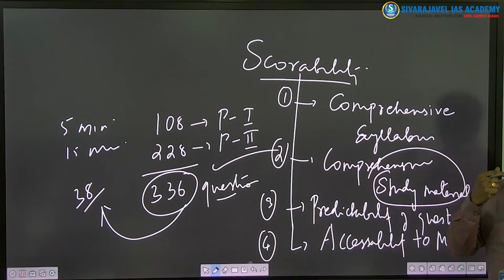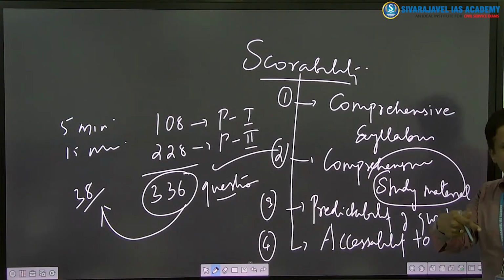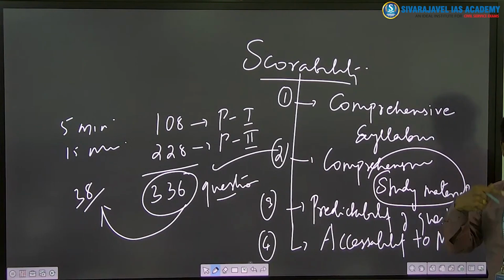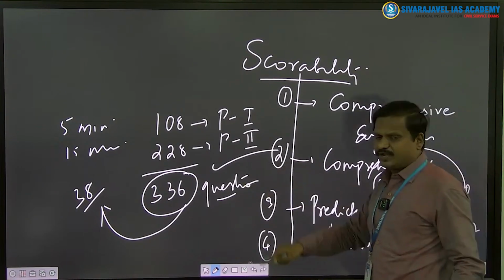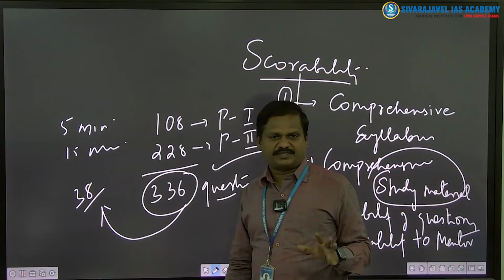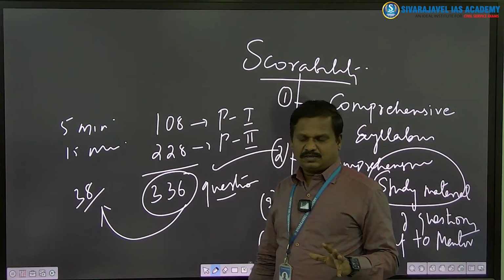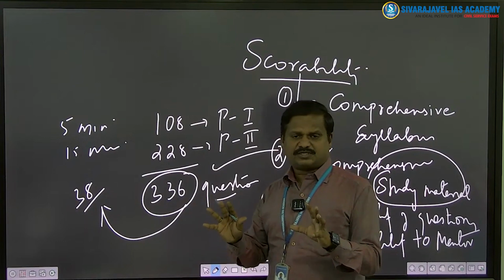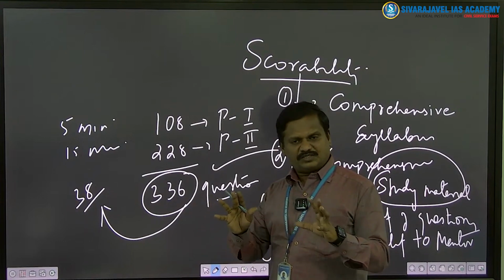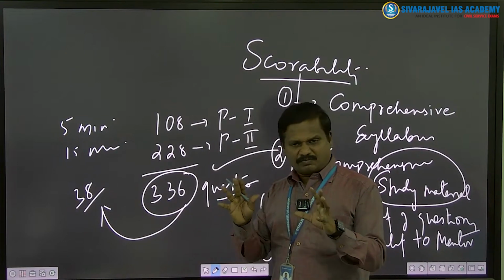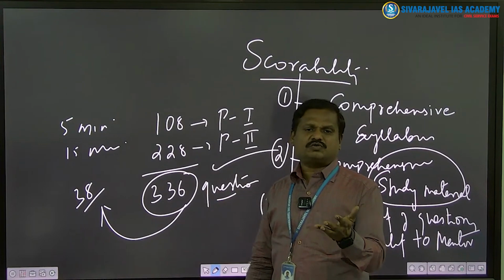You cannot just think and then write. Thinking and writing should happen simultaneously. You will not be able to make a distinction between whether I thought and wrote, or I wrote and then I thought. It will happen simultaneously. So that speed thinking, speed writing can come only if you practice. Practice makes you perfect. And practicing 336 questions, which will cover each and every topic in paper 1 and paper 2 comprehensively, why will you not score 300 in sociology?